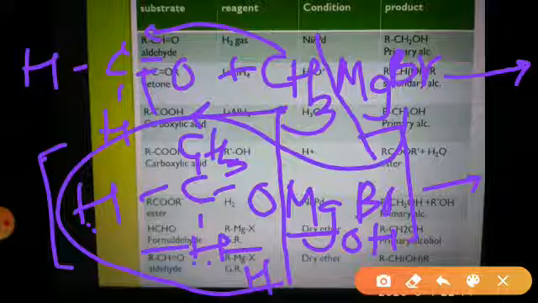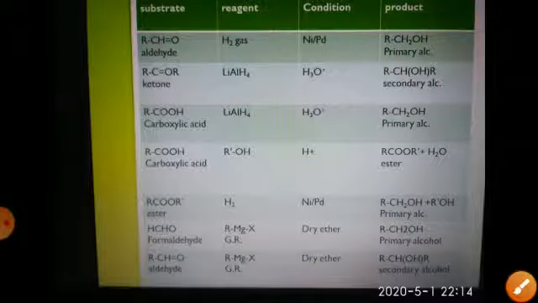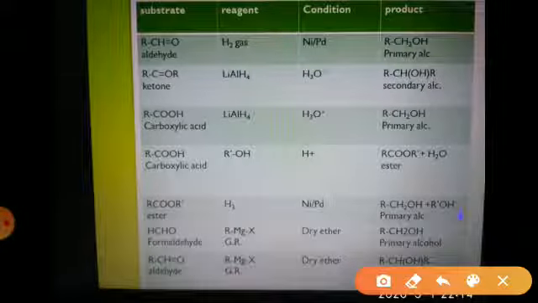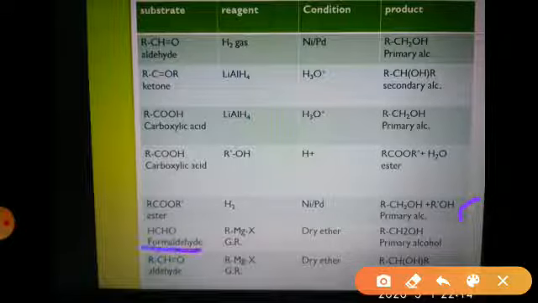So formation of ethyl alcohol and MgBrOH takes place. This ethyl alcohol is the example of a primary alcohol. So if we take the example of formaldehyde and any Grignard's reagent, we will get primary alcohols.